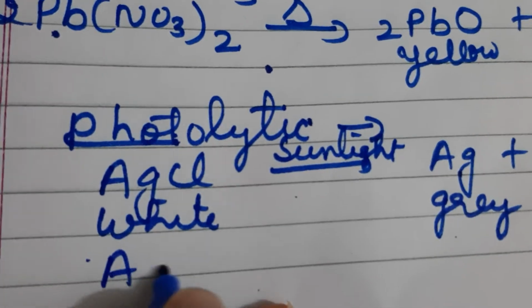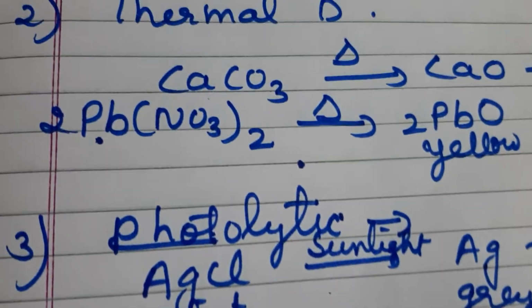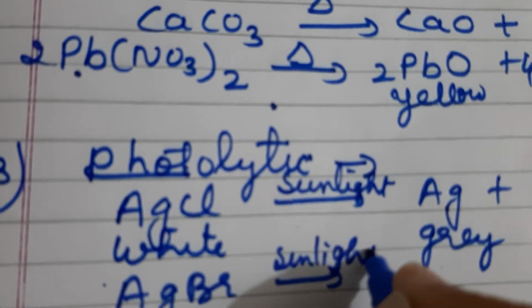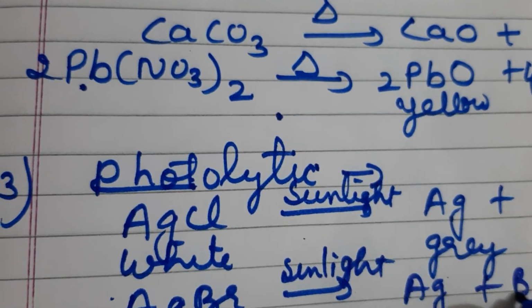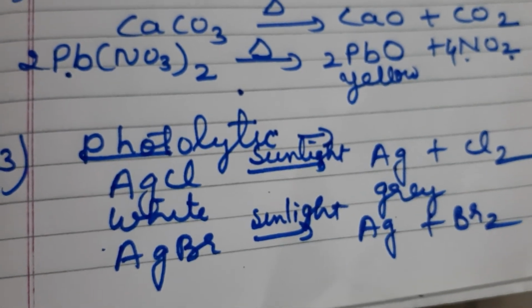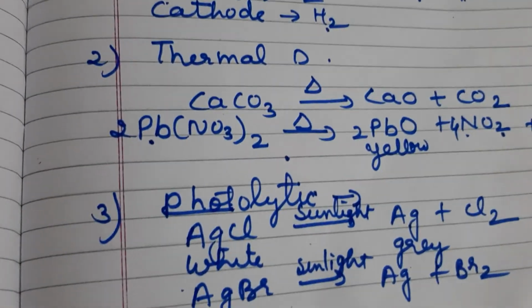One more reaction is silver bromide. When it breaks down in the presence of sunlight, it forms silver plus bromine. These reactions are used in black and white photography. So these are the different types of decomposition reactions.